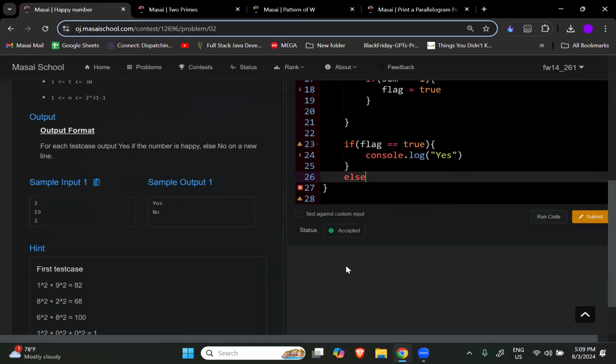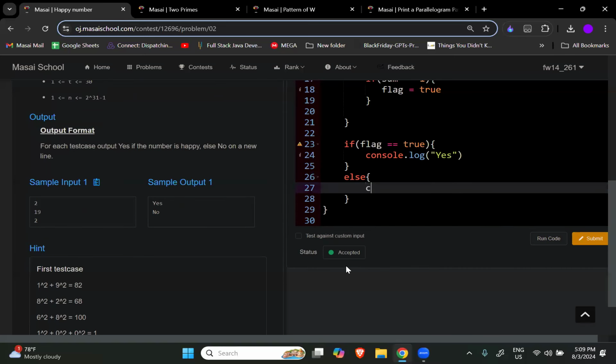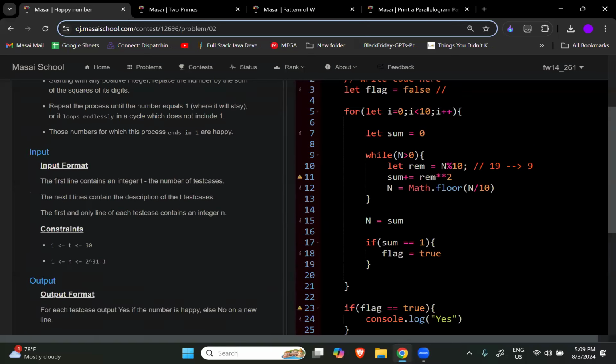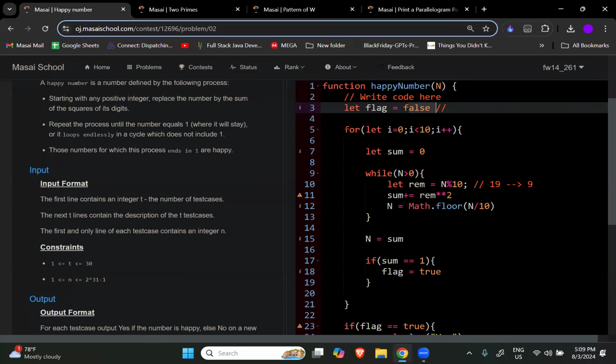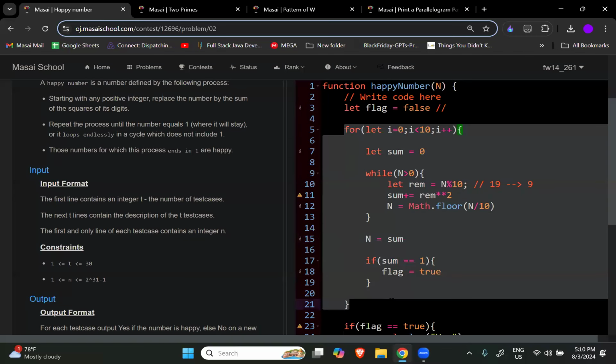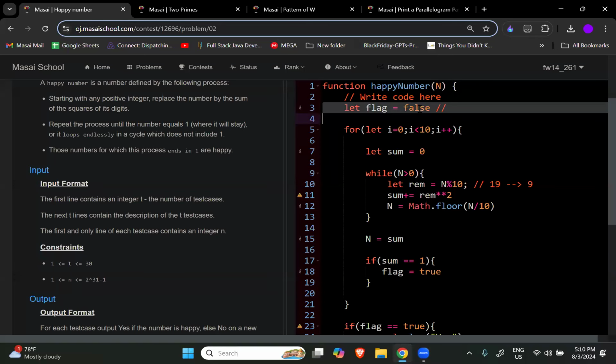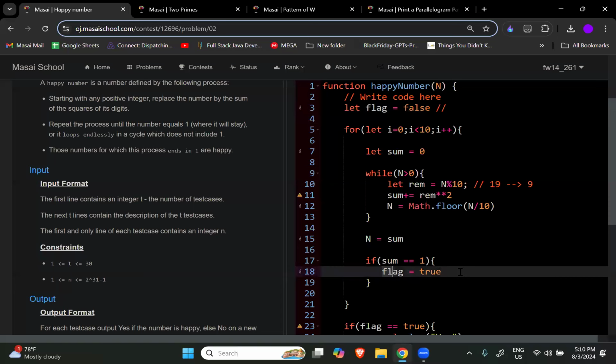Else console.log no, right? So automatically अगर वो happy number है तो flag will be true, and if it's not a happy number तो after 10 iterations this loop will break और ये false का false ही रहेगा, it will not change. And अगर वो change करता है, flag true होता है, तो that means that was a happy number.